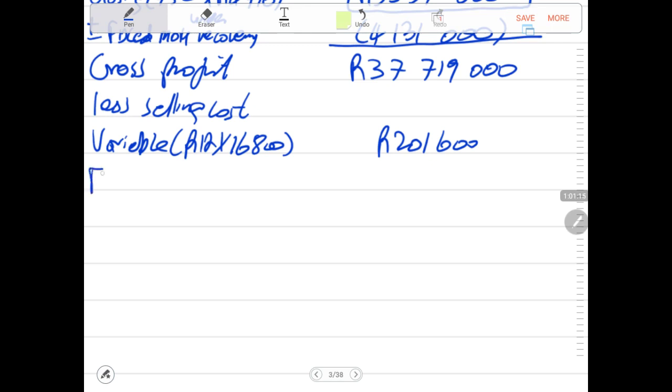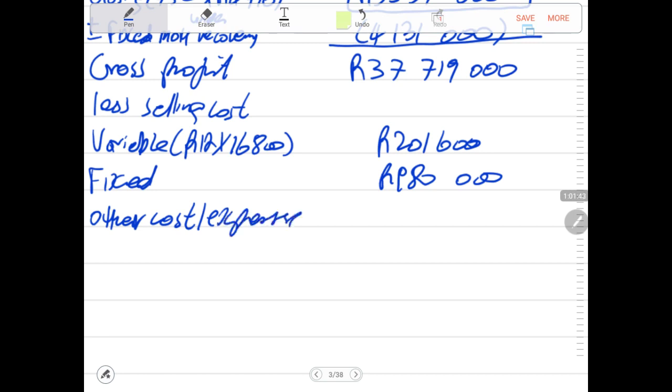Then we get fixed, and the fixed one is 980,000. Very straightforward. Then after that we have other costs that must be taken into account, or other expenses. Other expenses, we had a fine which was non-deductible, and after that fine we have audit fees and legal fees.